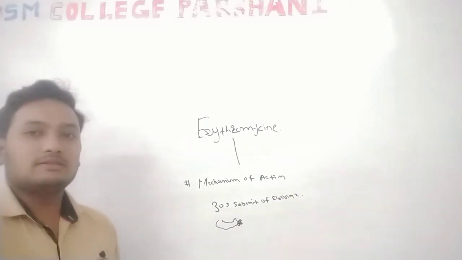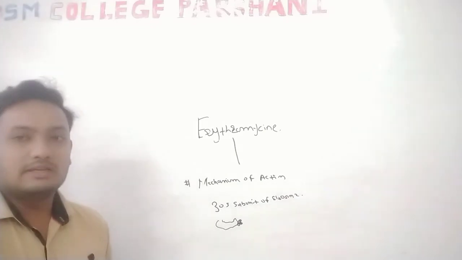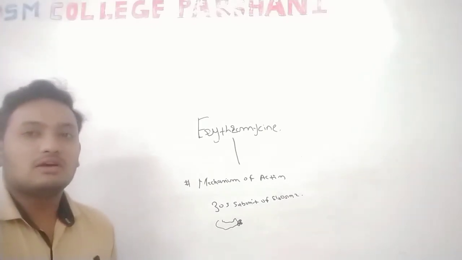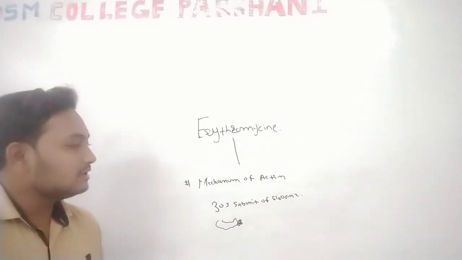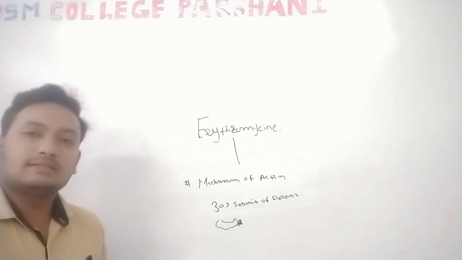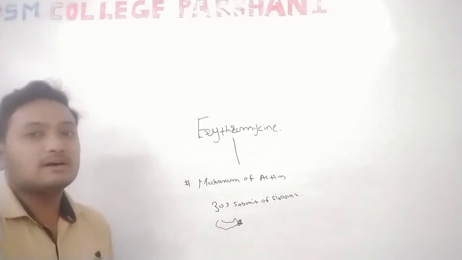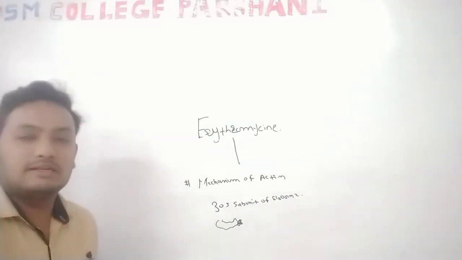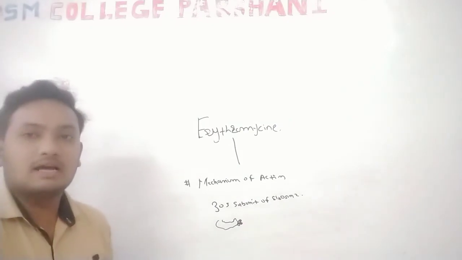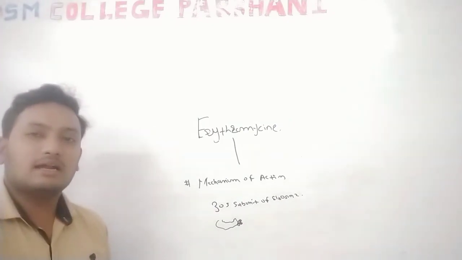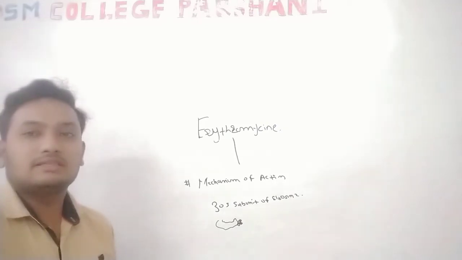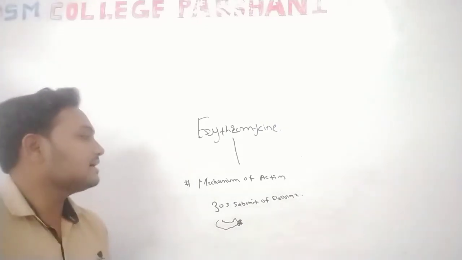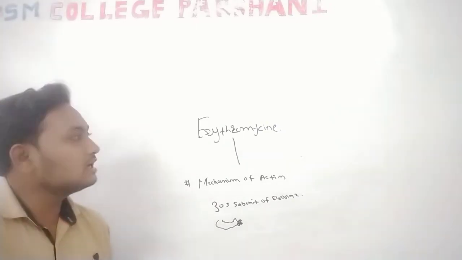It means protein synthesis is blocked, and the host cell is disrupted or becomes non-functional, or dies. So erythromycin acts on the subunit, and protein synthesis is halted. No proteins are synthesized in the cell, so the result is that the cell is disrupted or dies. This is the mechanism of action of erythromycin.